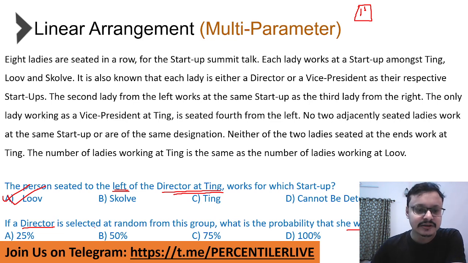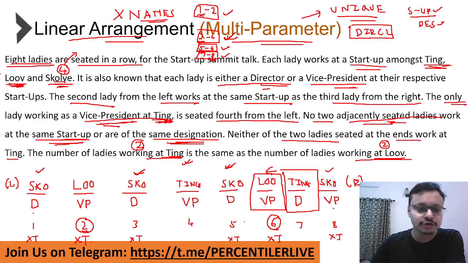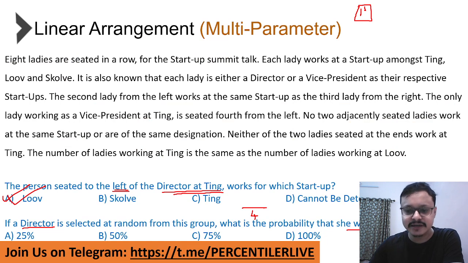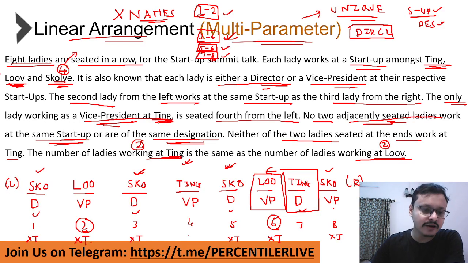The next one, if a director is selected at random. So what is the total number of directors? There are a total of 4 directors, position 1, 3, 5 and 7. Now what is the question saying? What is the probability that she works at Skolv? So out of the 4 directors, there are 3 directors, 1, 3 and 5. These are the 3 directors who work at Skolv.